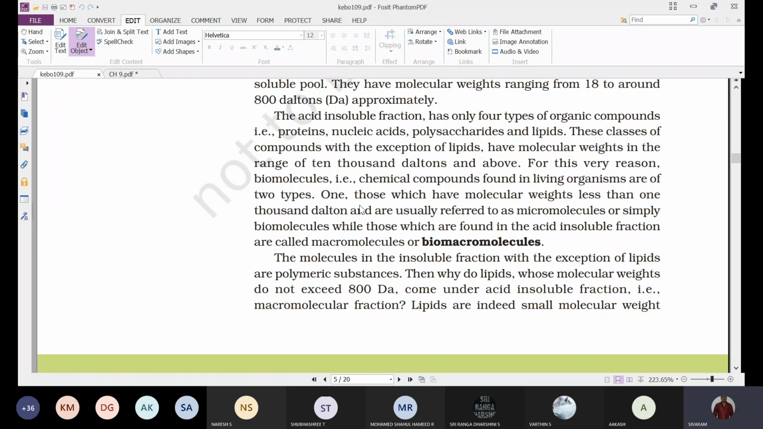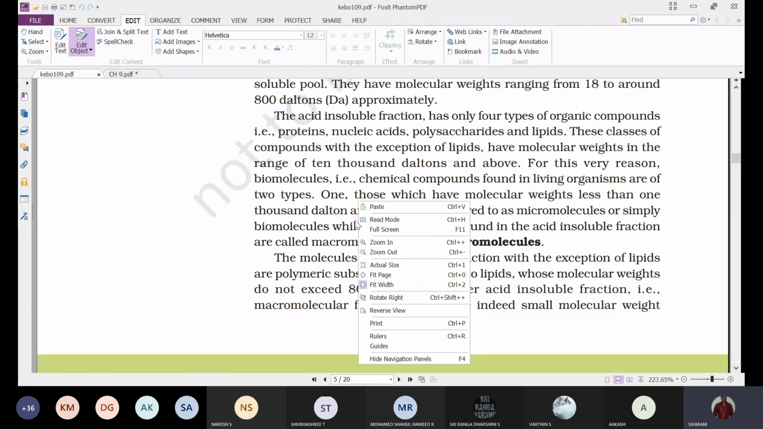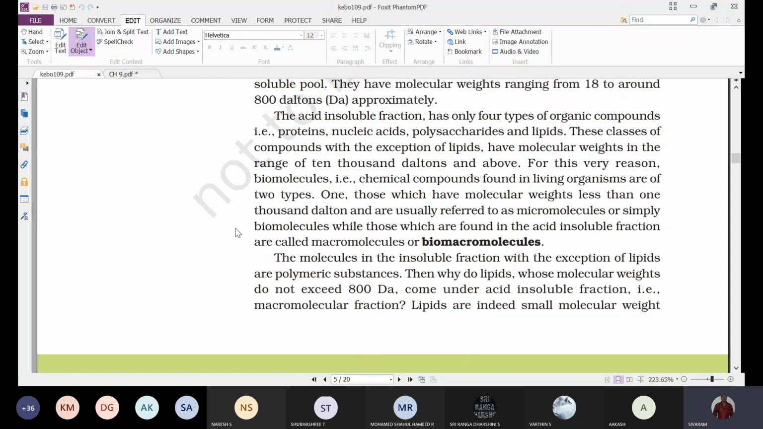Mainly there are four types of molecules present in the acid insoluble fraction: proteins, nucleic acids, polysaccharides, and lipids. All of them form the biomacromolecules. Whatever chemical substances are present in the acid insoluble fraction, with the exception of lipids, all come together as biomacromolecules.